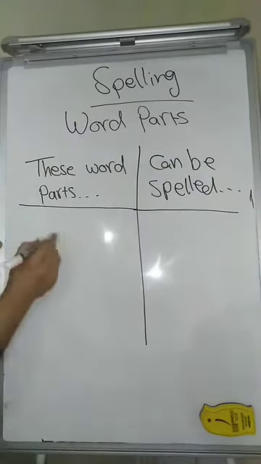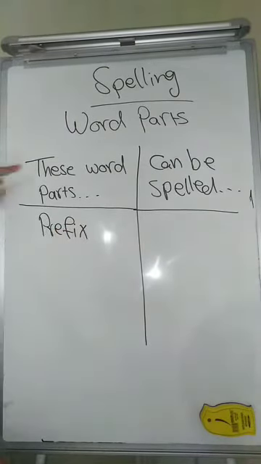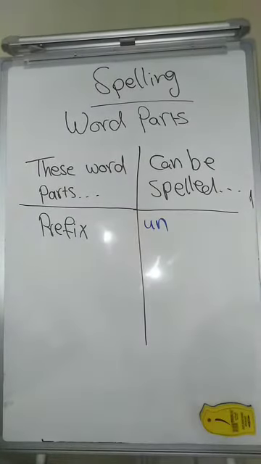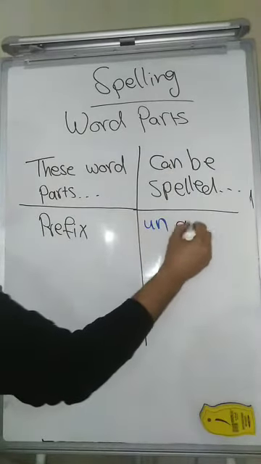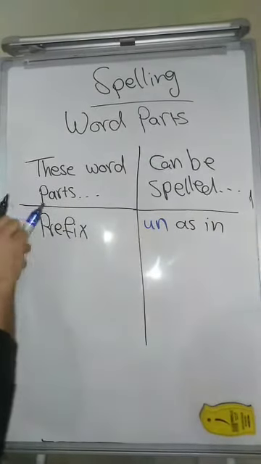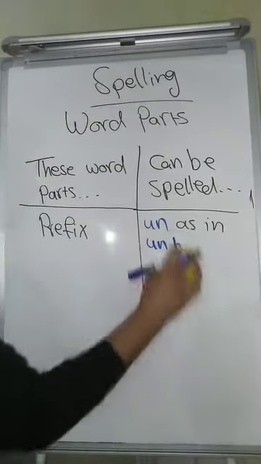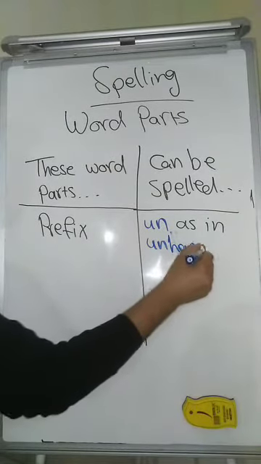So here, if I have a prefix, for example un, it can be spelled un as in unhappiness. Unhappiness, sorry, because it's only one word, unhappiness.